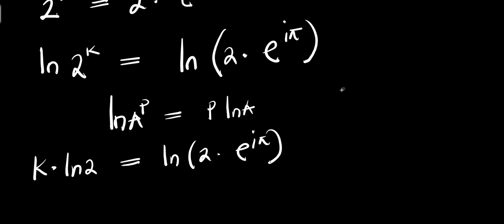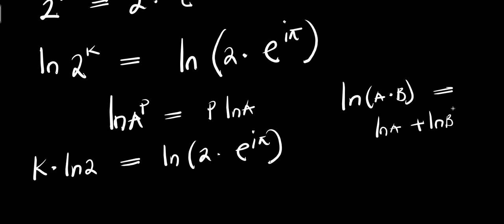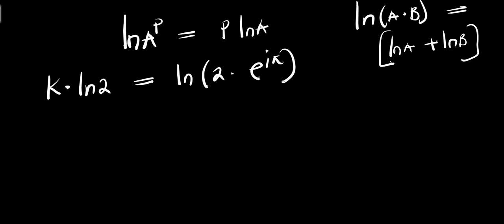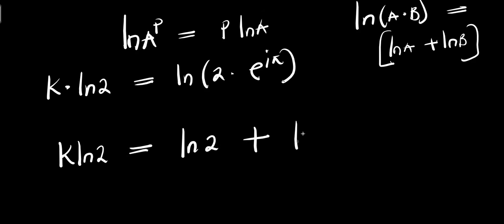And also, if you have natural log of a times b, this equals natural log of a plus natural log of b. So that means we are going to have k times natural log of 2 equals natural log of 2 plus natural log of e power i times pi, because this is my a and this is my b.